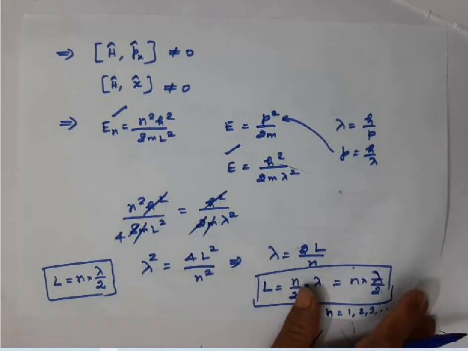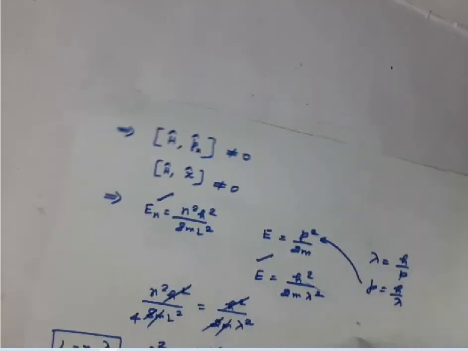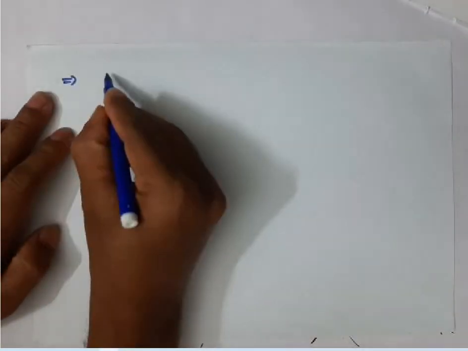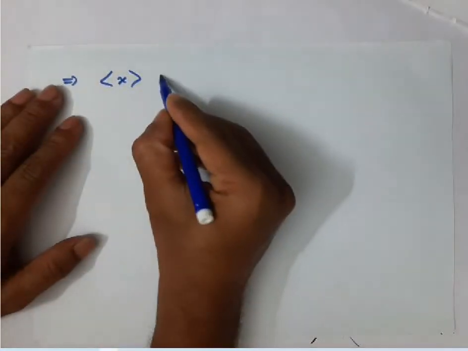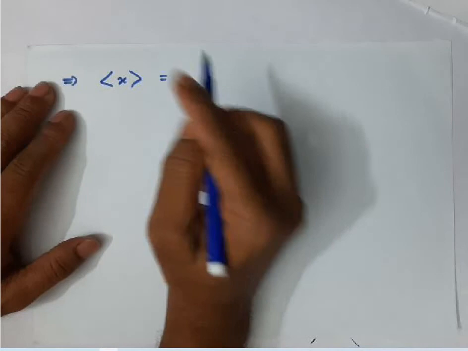Then the next important information is about the average values. What is the average value of position and average value of momentum? See how to calculate the average or expectation value of position. You know very well the formula under postulate 4.